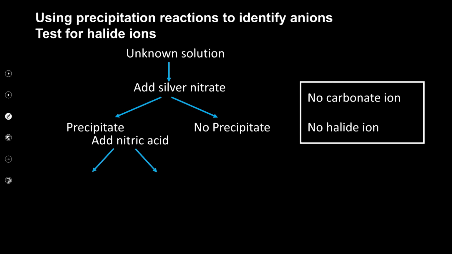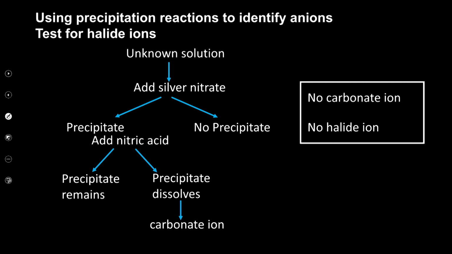But what about if there is a precipitate, okay? And if we add nitric acid to this precipitate, what happens? We know that there's either a carbonate or a sulfate, right? Because that's what it means. So if we add nitric acid and the precipitate remains, two things may happen. Nitric acid, HNO3, is a strong acid, right? So if we add it, either the precipitate will not dissolve or the precipitate will dissolve. If the precipitate dissolves, then it means what is present is actually a carbonate, right?